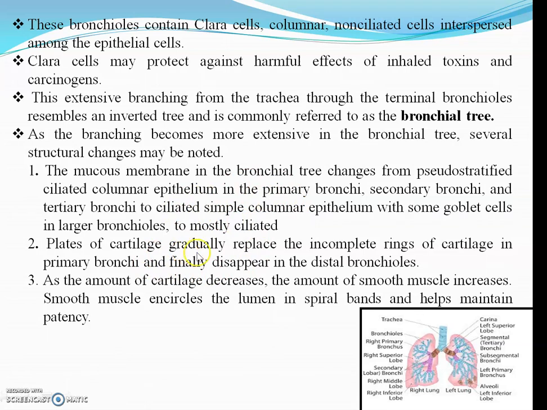The plates of cartilage gradually replace the incomplete rings of cartilage in the primary bronchus, and finally when it goes into bronchioles, it disappears. The amount of cartilage decreases and the amount of smooth muscle goes on increasing. As it goes on branching, cartilage changes into smooth muscle.